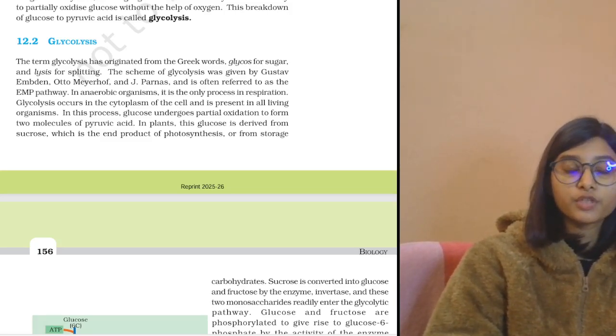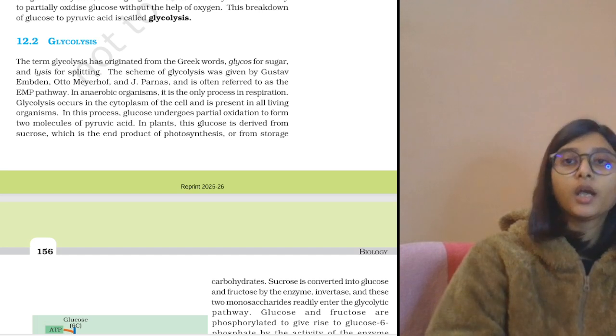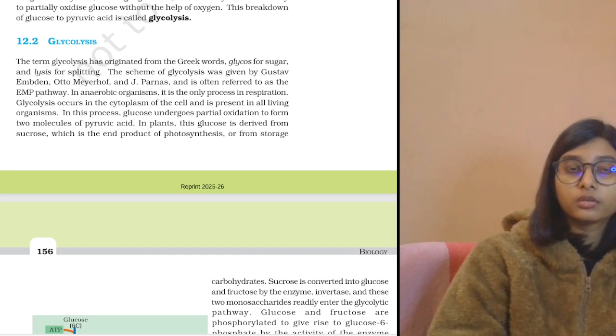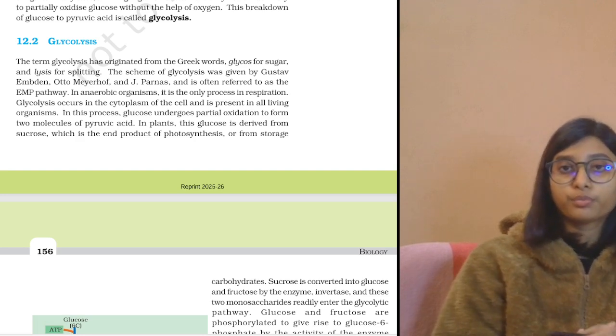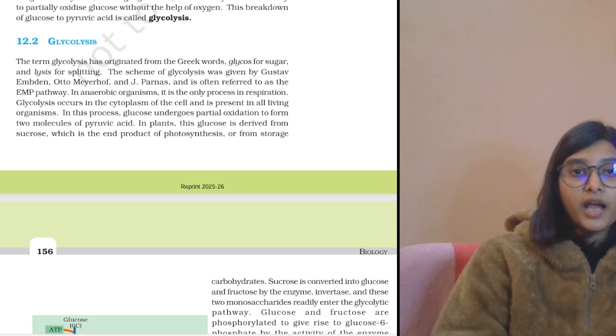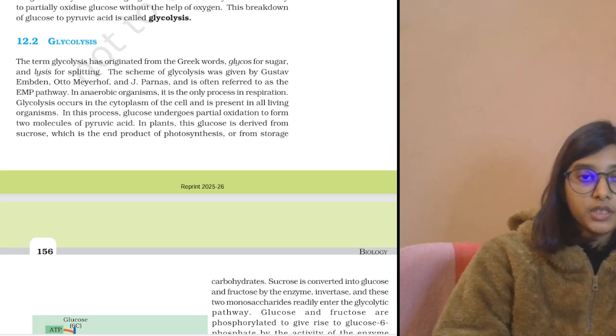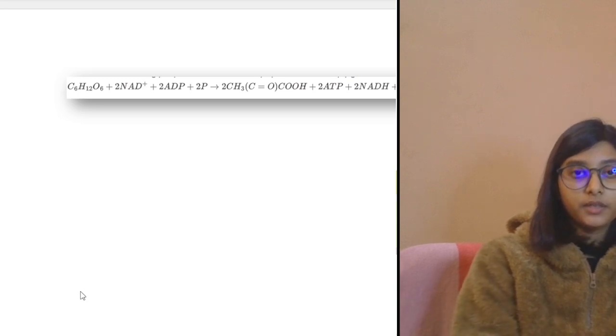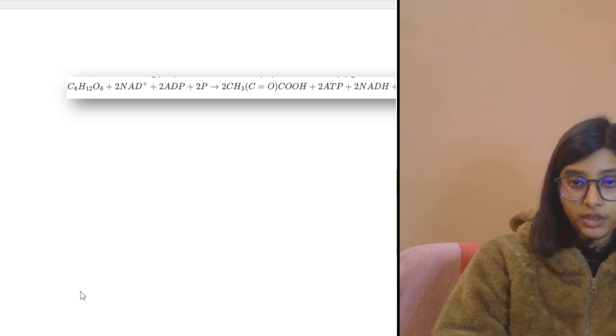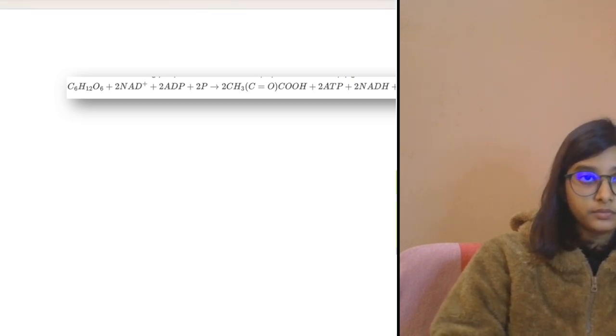And today we are going to discuss a very important cycle, that is glycolysis, where we will deal with how the glucose is broken down into simpler compounds, leading to the process of respiration. As we know, glycolysis is what? Glycolysis is a part of respiration, we can say.